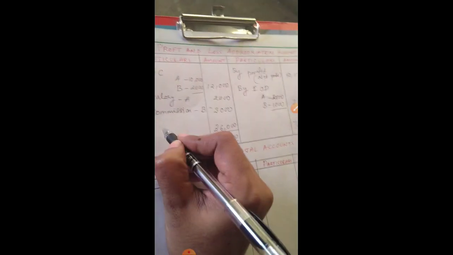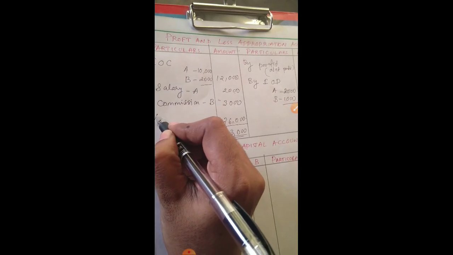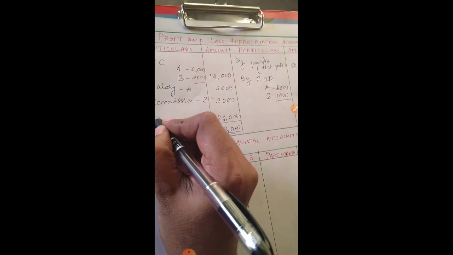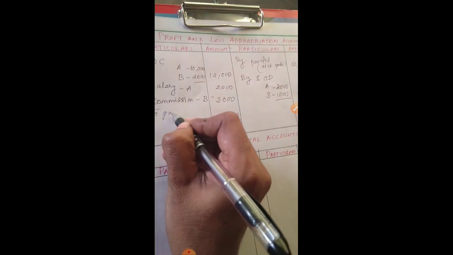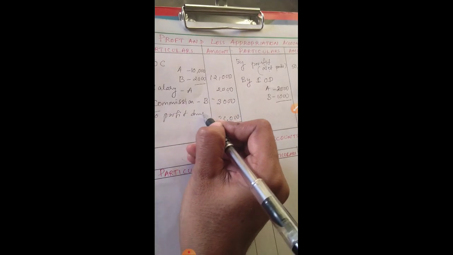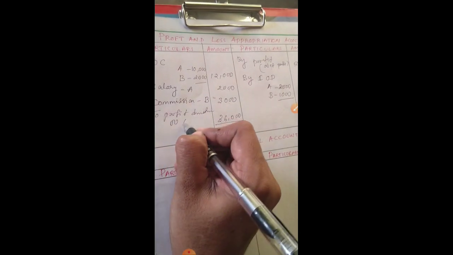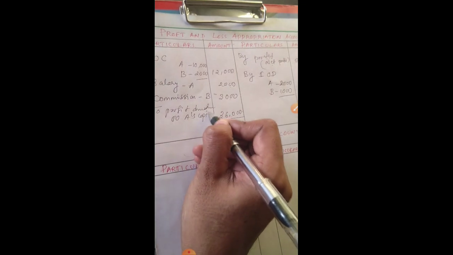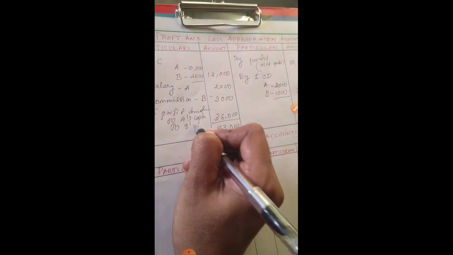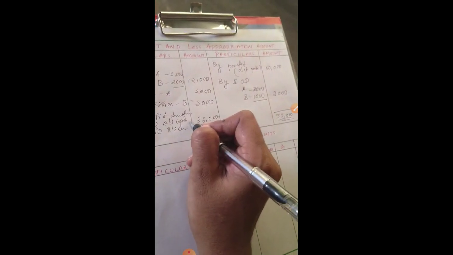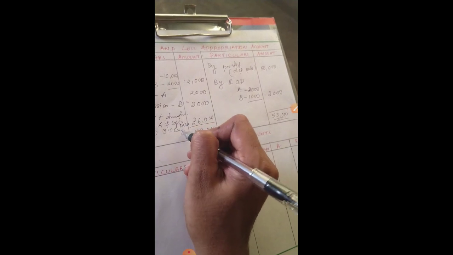Now we will share it in the ratio. We assume equal ratio, so profit transferred to A's capital and to B's capital is 18,000 each.